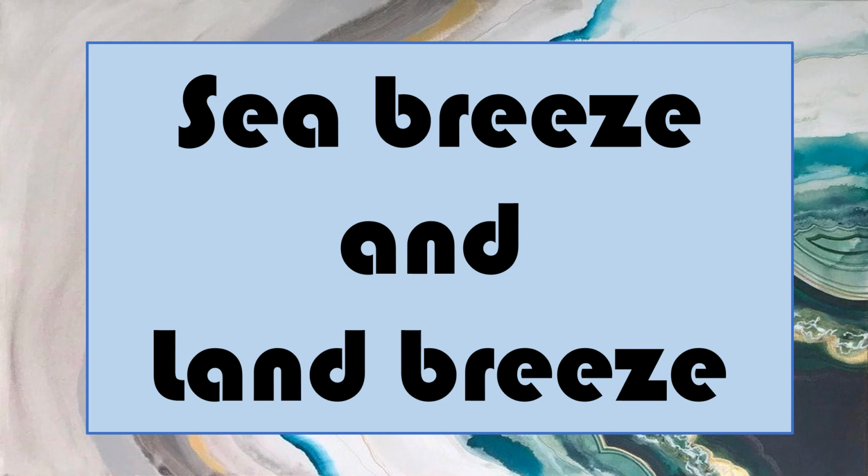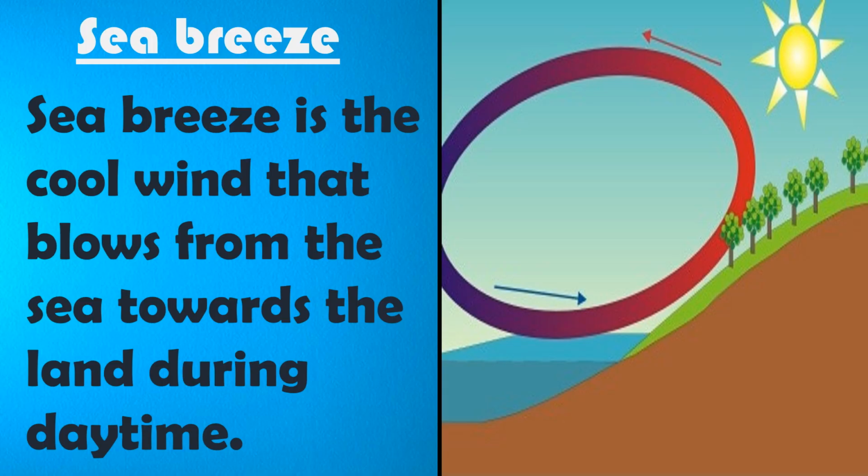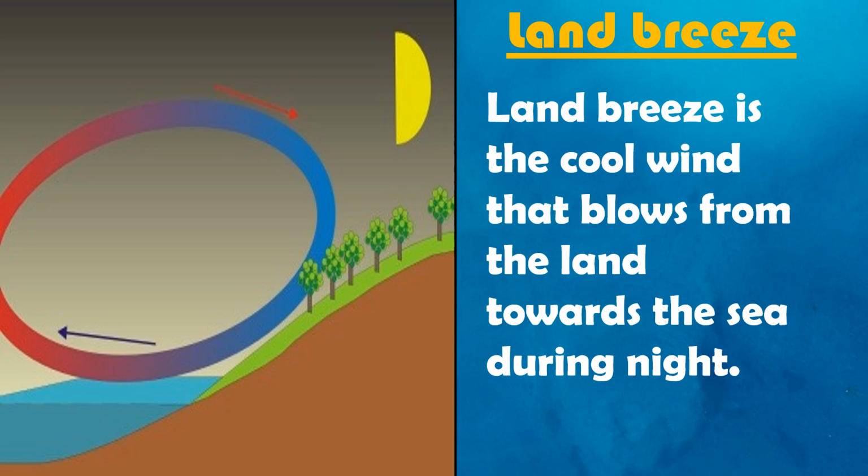Convection currents are also set up in nature and result in local wind systems called sea breeze and land breeze. Sea breeze is the cool wind that blows from the sea towards the land during daytime, whereas land breeze is the cool wind that blows from the land towards the sea during night.